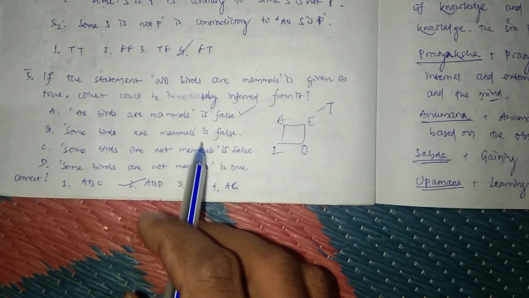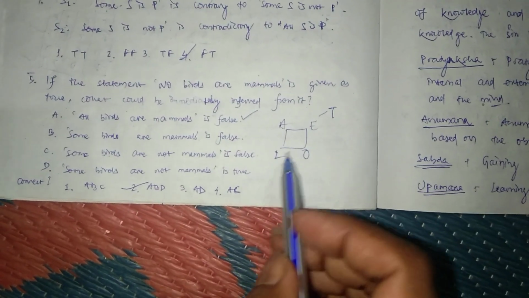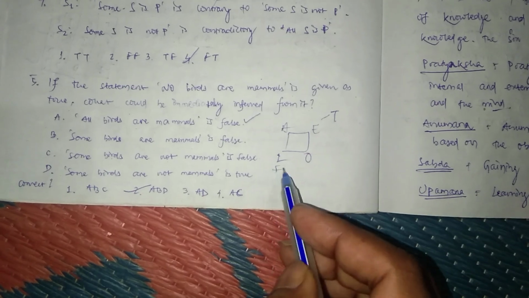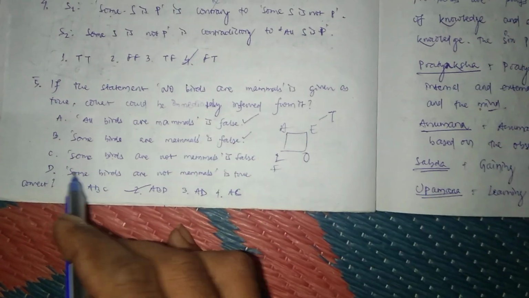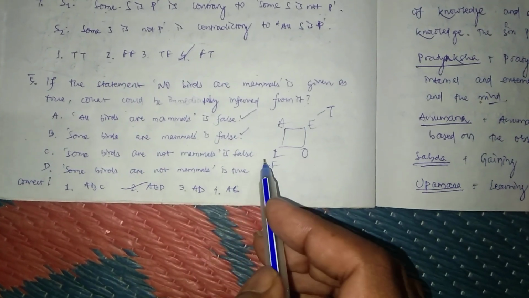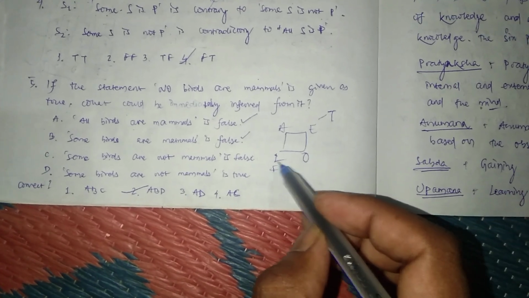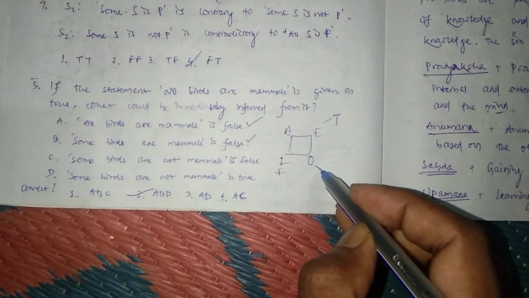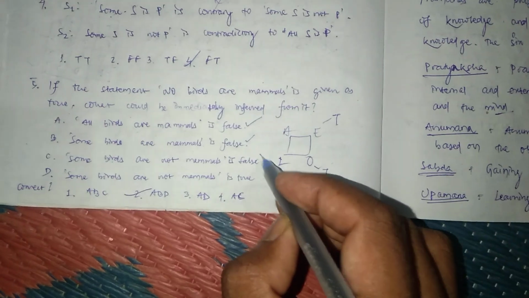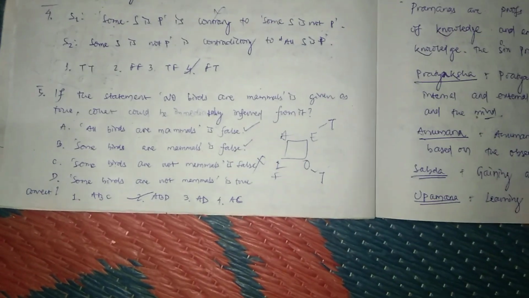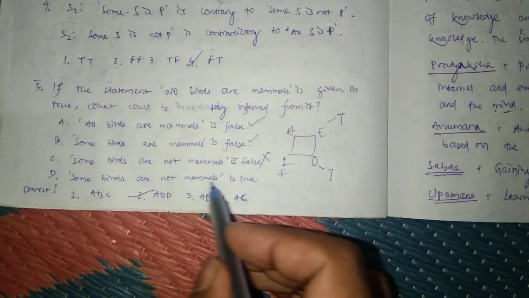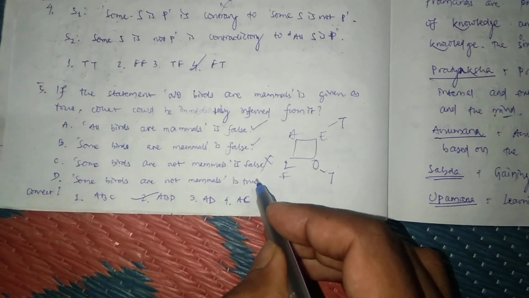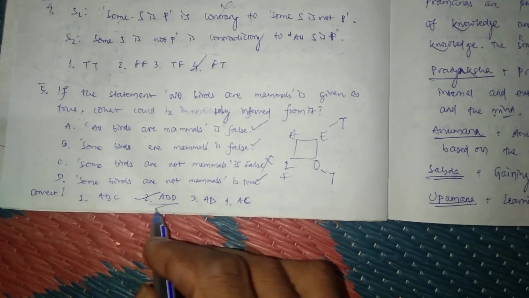Some birds are mammals. This is to be false. Hence this statement is also correct. Some birds are not mammals is false. At least one of them is true, hence this will be a true statement. Hence this is not correct. Some birds are not mammals is true. Yes, this is correct. Hence answer is 2.